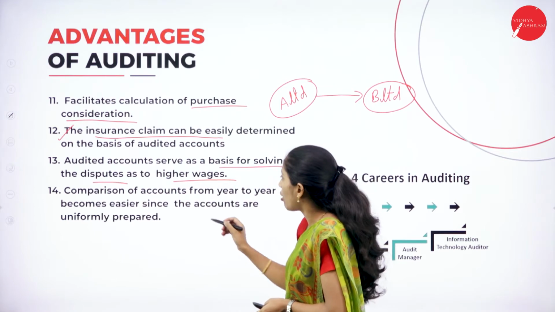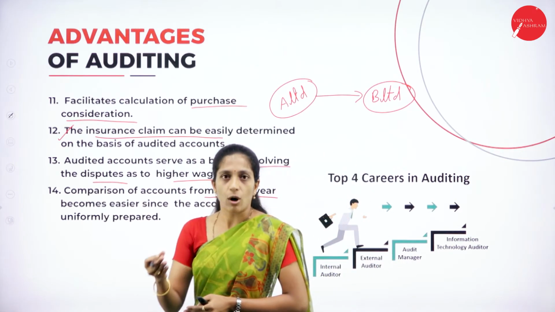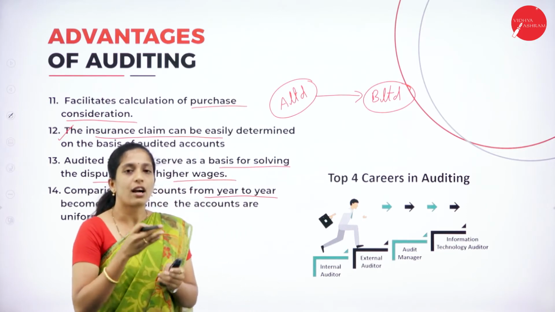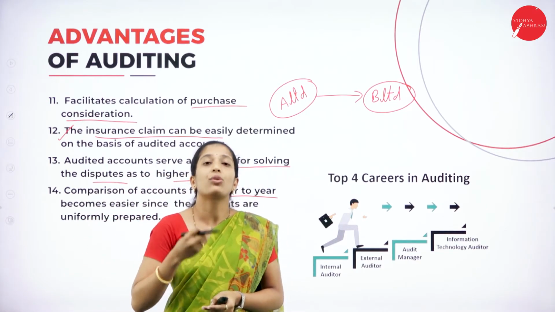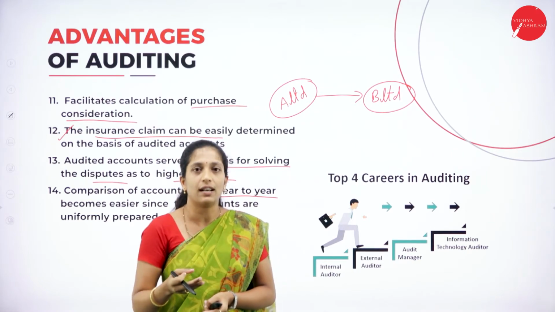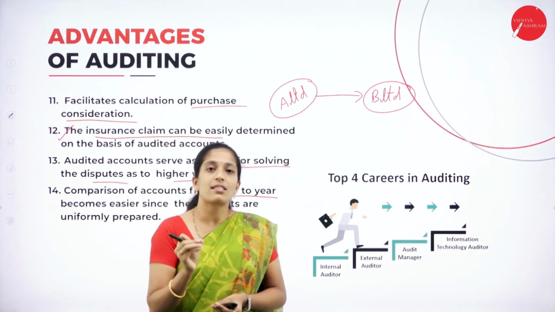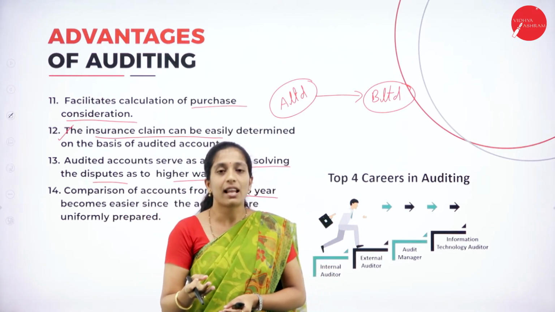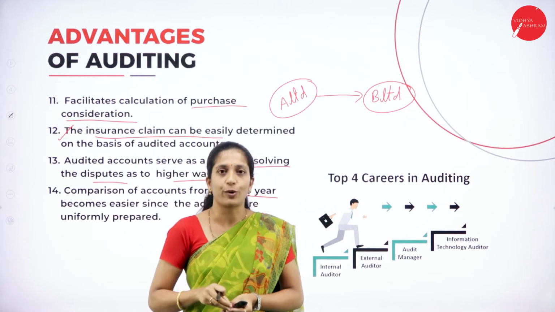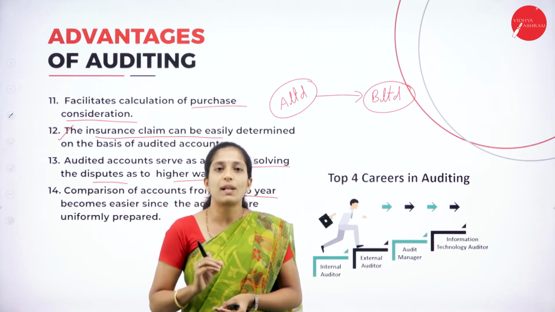Next, comparison of accounts from year to year. If they are doing auditing, then the accounts maintained from the previous year and the current year, and they are doing auditing in each and every year, then it will be easy to compare the accounting results from one year to another year, because they are going to maintain the same method of accounting process, and even the auditing is done. So the financial results will be accurate.